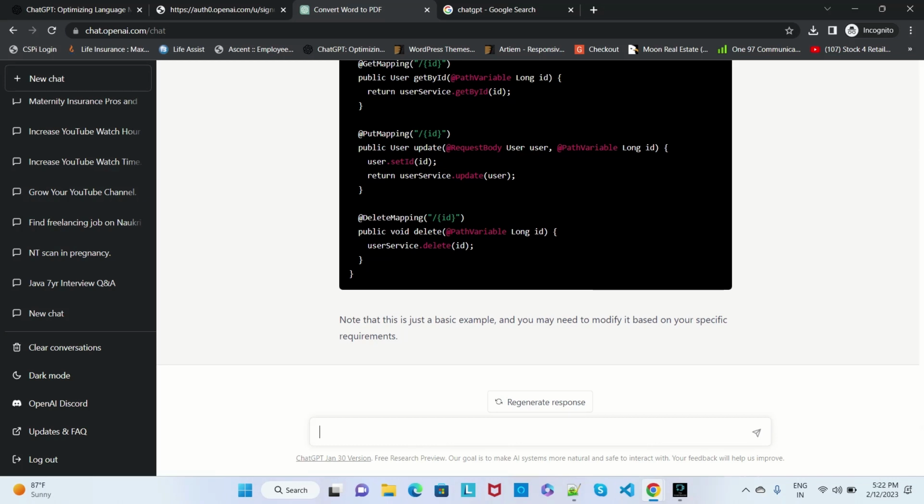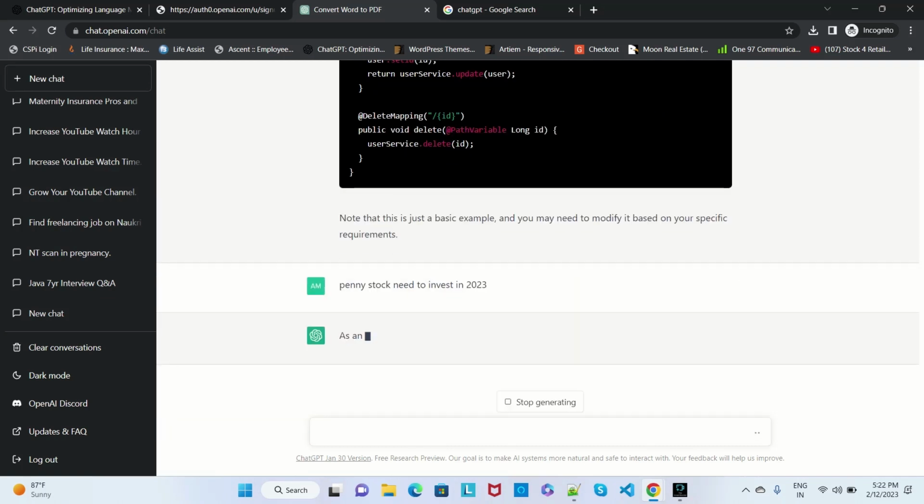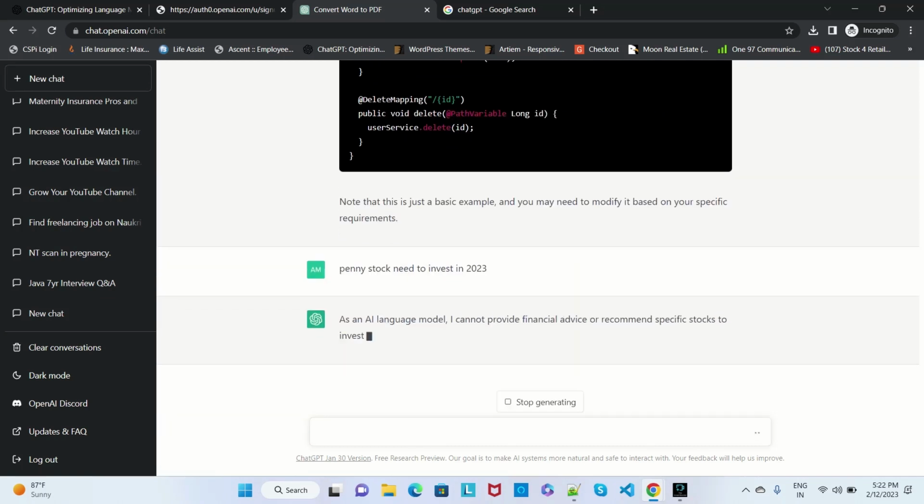Suppose share market news, like in the share market what are the latest penny stocks to invest in 2023. So that also you will get, some penny stocks which will be there.